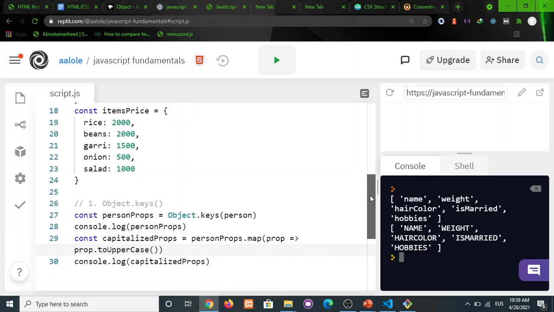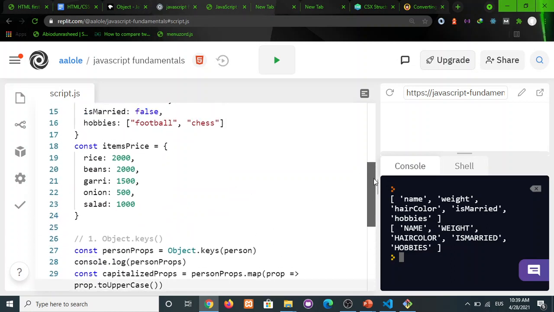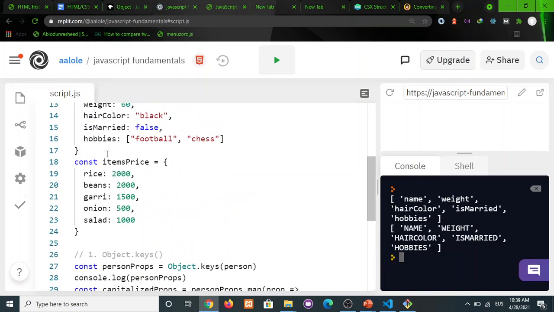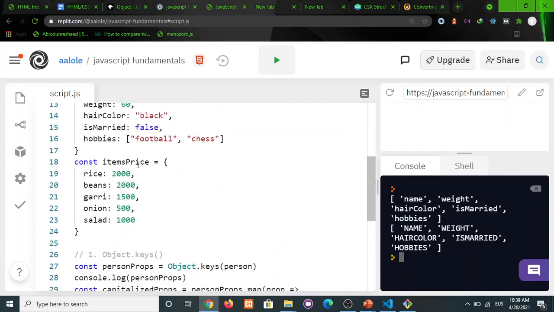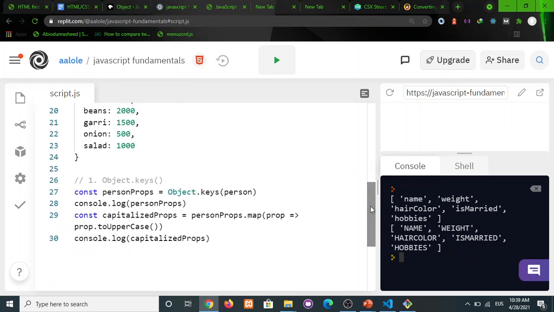So that's one of the use cases. It depends on what you want to do, but what you have just done is getting all the props from the object. Okay, and this only works for the keys alone. If you want the value, well, let's see. So now this is for the Object.keys. I'm going to comment out the console.log so as to keep our console clean.